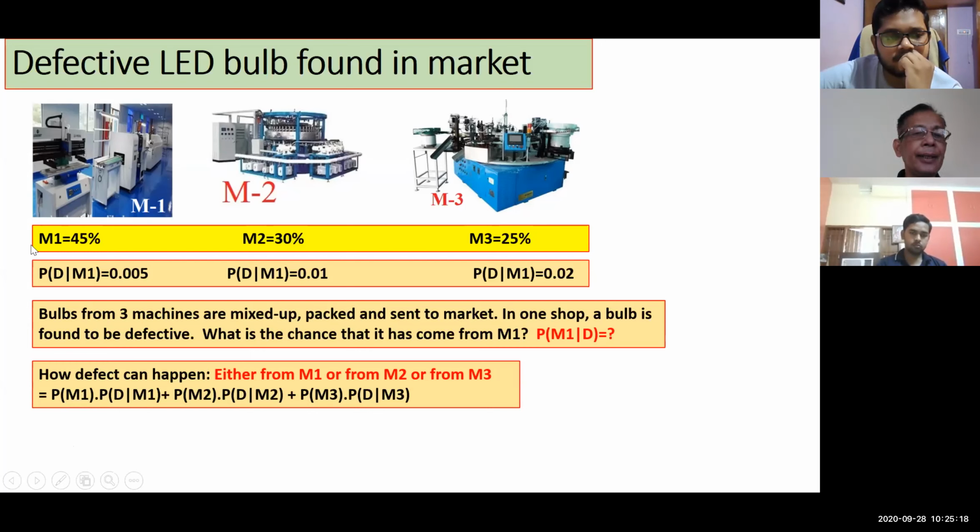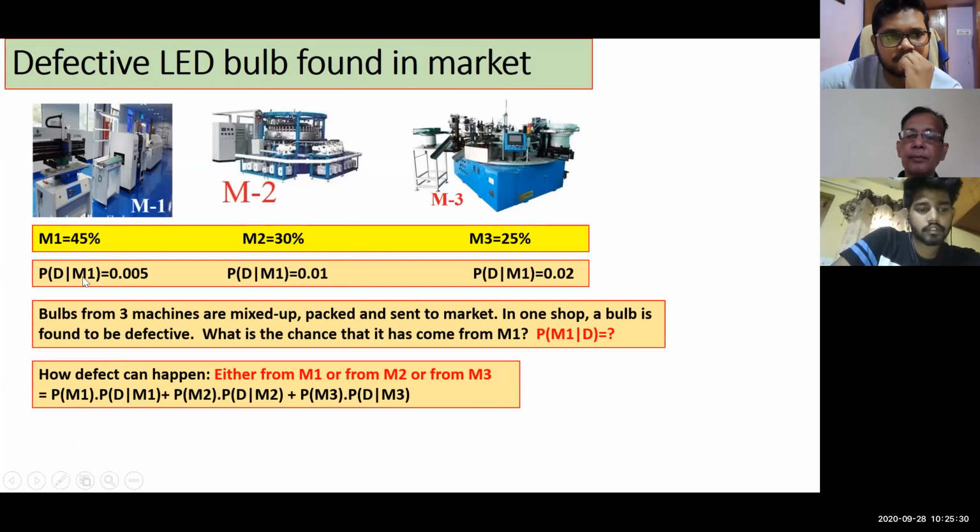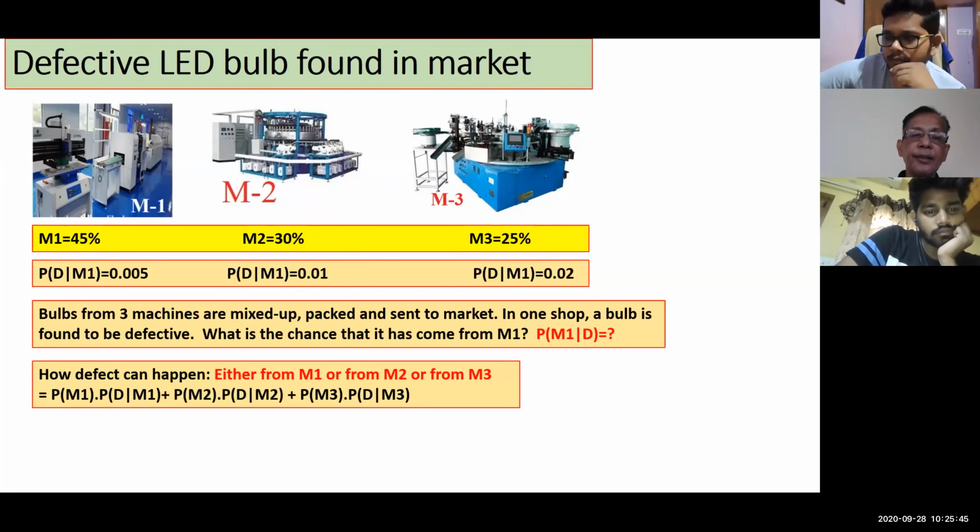Chance that it is produced by machine 1, which is 0.45, and multiplied by that it is also defective. Once it is from machine 1 and it is defective, we multiply both: 0.45 into 0.005, okay? And it can also be from machine 2, that is 0.3, and defective also, and this 'and' means multiplication, so 0.3 into 0.01, right? Similarly, this, so this is the total possibilities.